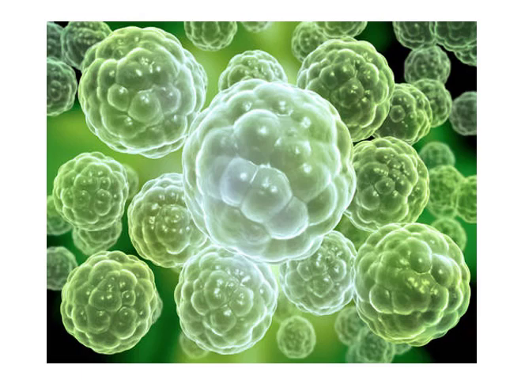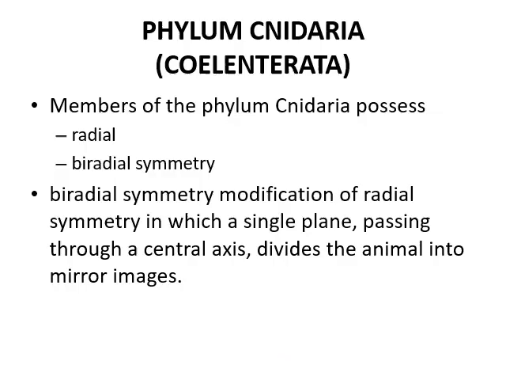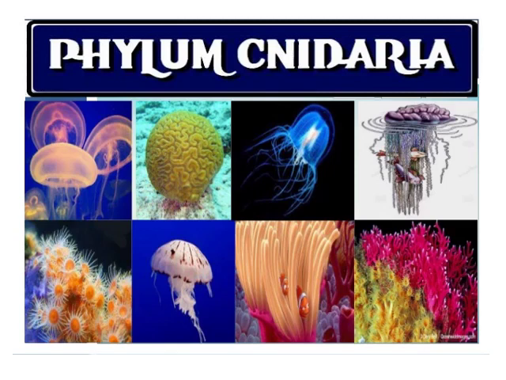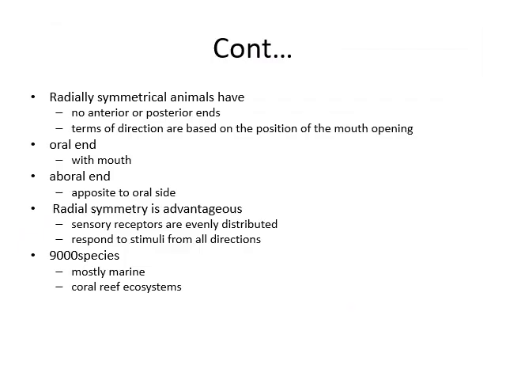Here you can see multicellular organisms, body forms. They are radially symmetrical animals, with no anterior or posterior, and terms of direction are based on the position of the mouth opening.